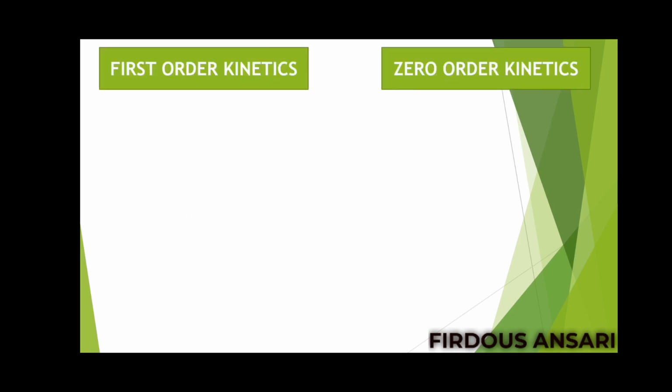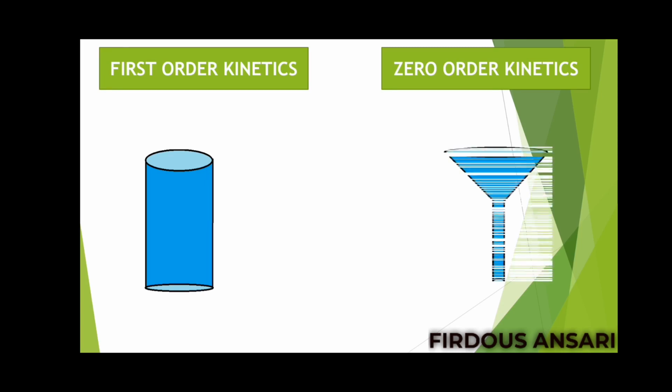So till now what we have studied, in case of first order kinetics, we took an example of a hollow pipe, and how much amount of drug you add, that much amount will come out. Okay, means the less the plasma concentration of the drug, the lesser will be the rate of elimination. The more the plasma concentration of the drug, the more will be the elimination. Similarly for zero order kinetics, we had assumed a funnel. So what happens in a funnel? Whether the plasma concentration of the drug is less or more, the amount eliminated will be constant, or you can say the rate of elimination will be constant.